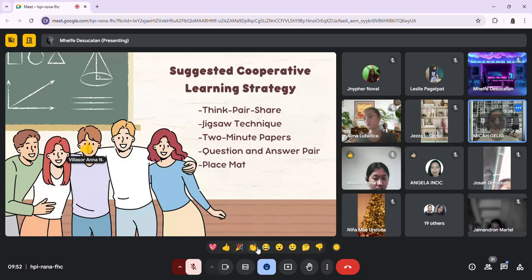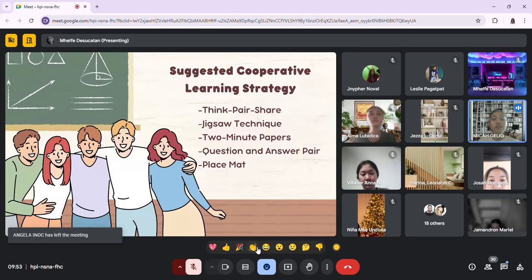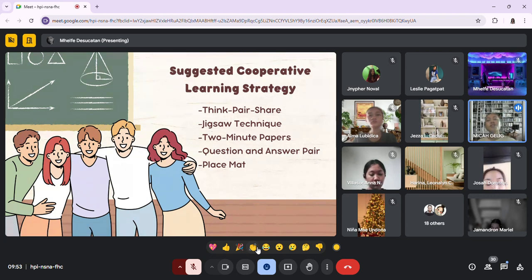All right, thank you. So next we have the jigsaw technique. In this strategy, the class is divided into groups, and each student is assigned a different segment of the lesson. After researching their individual topic, students come together in their original groups to teach their peers about what they learned.